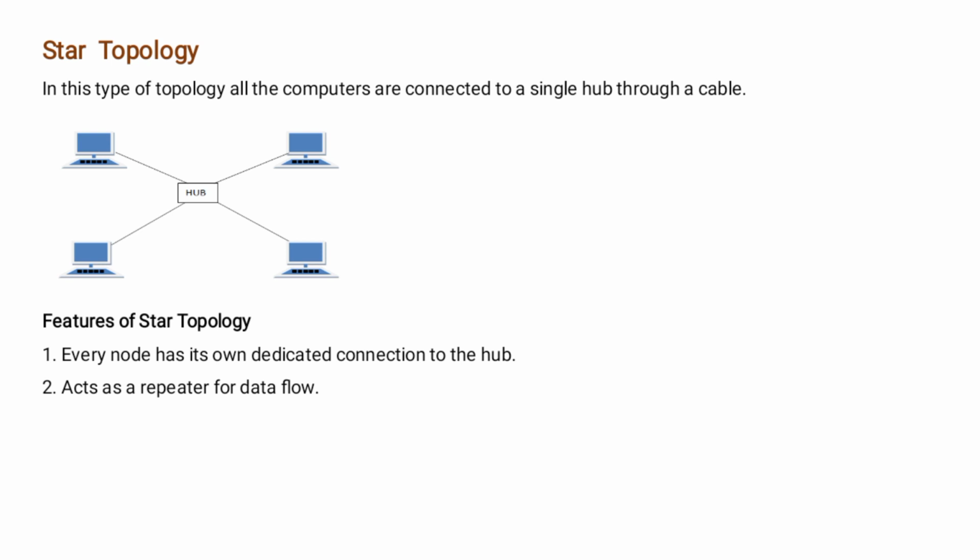And the drawbacks of this topology: the cost of installation is high, and it is expensive to use. If the hub is affected, then the whole network is stopped because all the nodes depend on the hub. And the last drawback, the performance is based on the hub, that is, it depends on its capacity. These are the drawbacks of star topology.